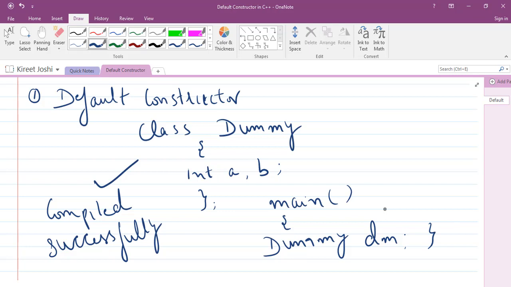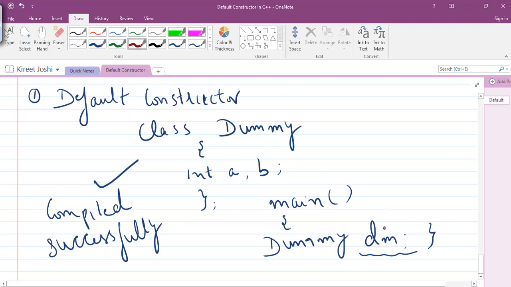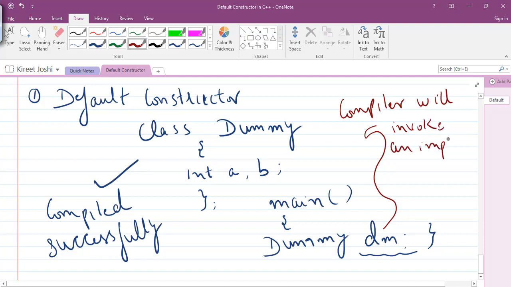As soon as this object is created, the compiler will invoke an implicit default constructor. It is now the responsibility of the compiler.